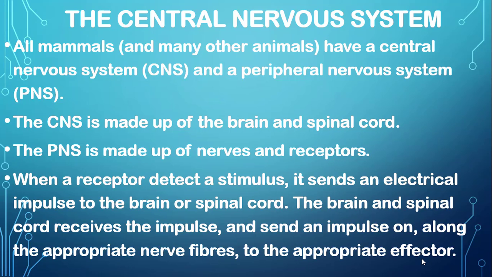For example, if you touch something very hot, a message is sent from the part of the body, or from the hand, to the central nervous system in the brain. Now they send a message to the biceps muscle to pull your hand away from those hot objects, okay? So muscles are said to be effectors because they actually respond to the stimulus, okay? Some of the glands like endocrine glands can also be called effectors.